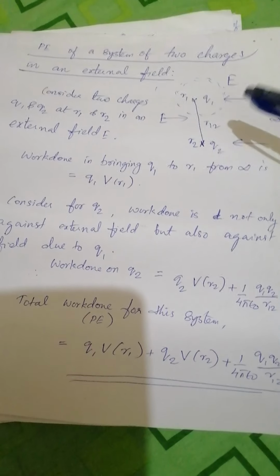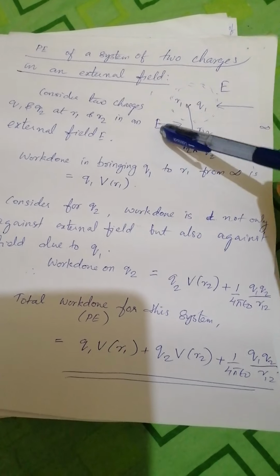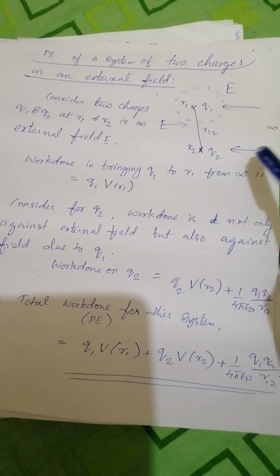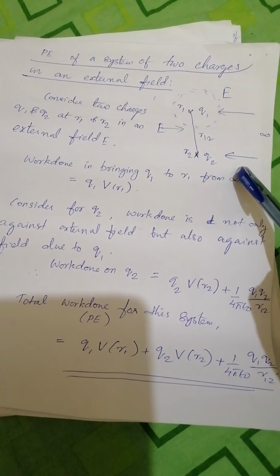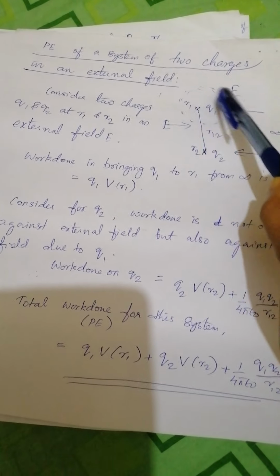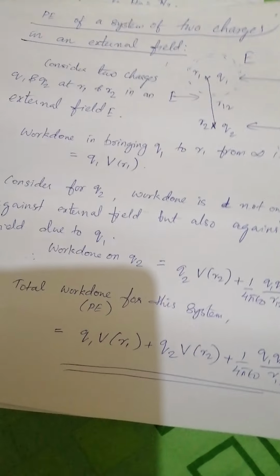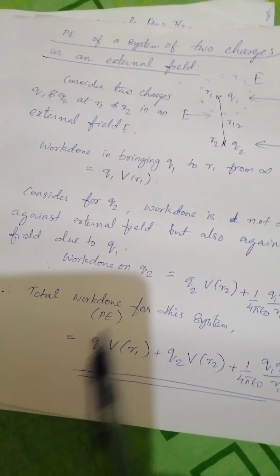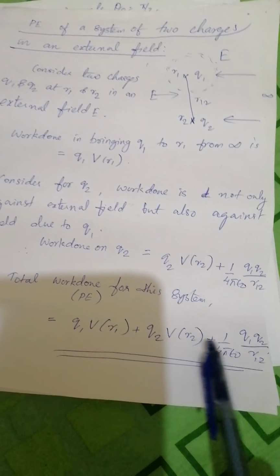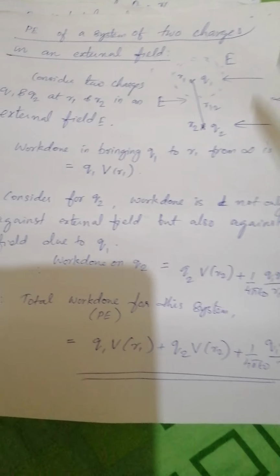So once again, potential energy due to the system of two charges in an external field is work done in bringing the first charge from infinity plus work done in bringing the second charge from infinity plus work done against the field due to the first charge. That is, total work done or potential energy of this system of two charges is equal to Q1 V(R1) plus Q2 V(R2) plus 1 by 4 pi epsilon 0 Q1 Q2 divided by r12.